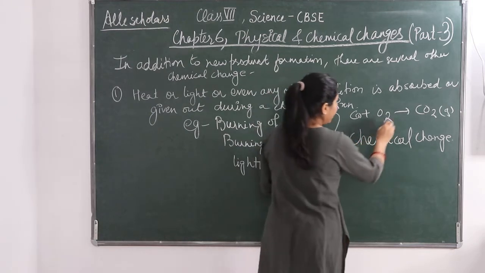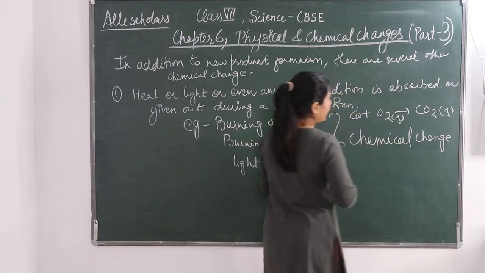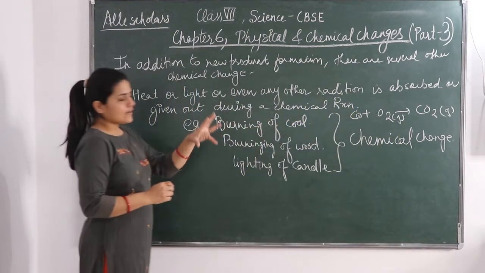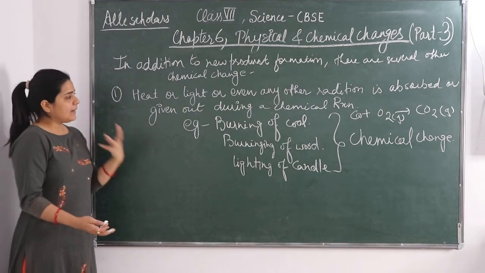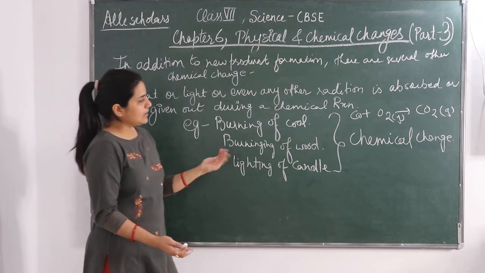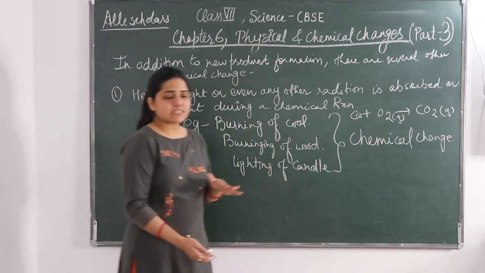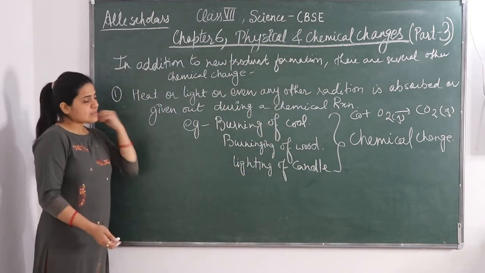Oxygen is again a gas. Okay? So C plus O2 gives CO2. This is burning of coal. Coal burning में क्या है? आपका कार्बन ऑक्सीजन से कंबाइन करता है और कार्बन डाइऑक्साइड गैस रिलीज होती है. So these are some of the examples.